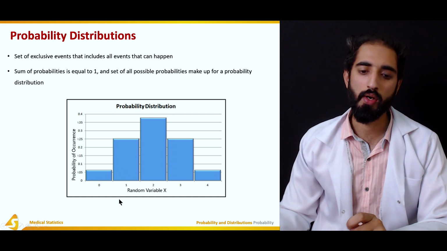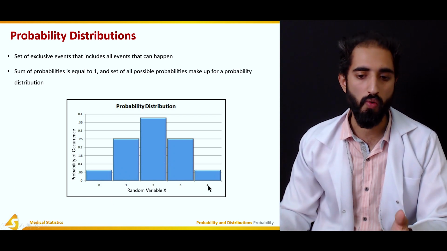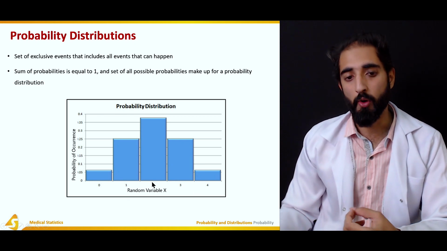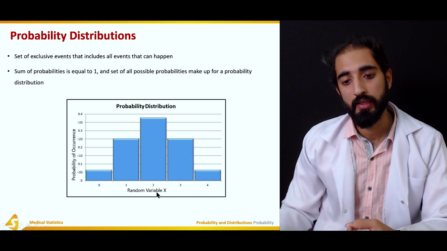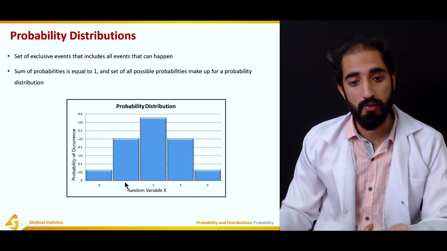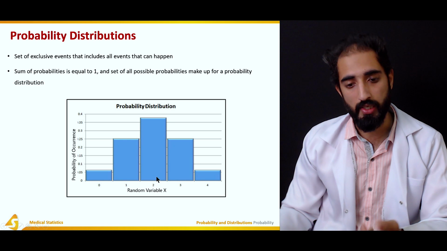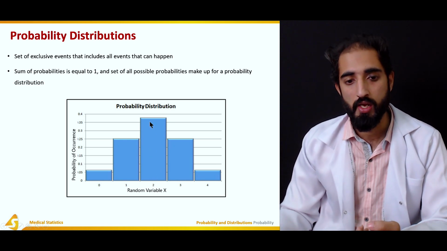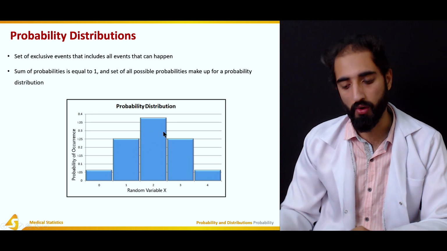So here we have 5 different outcomes, 0, 1, 2, 3, 4 in this probability distribution, for example, and the probability of 2, which is the random variable x equal to 2, has the greatest probability of occurrence because it's around 0.4, which is the greatest for all of them.